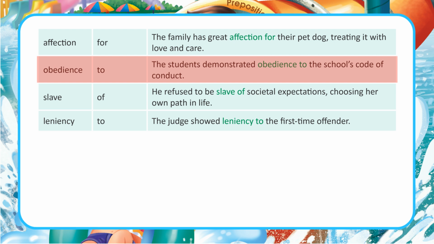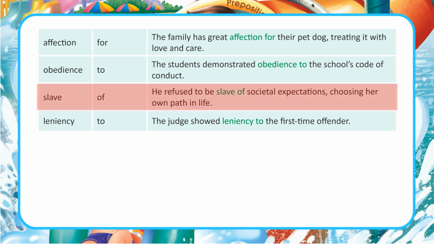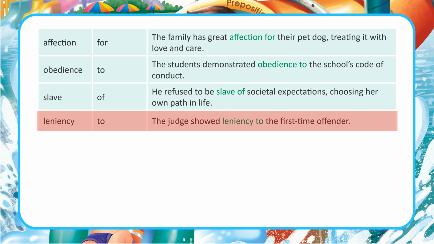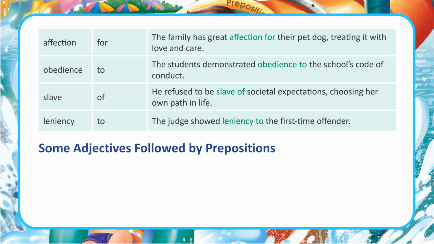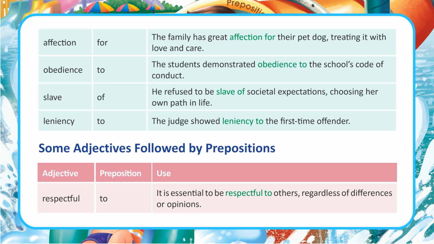The students demonstrated obedience to the school's code of conduct. Slave, of. He refused to be a slave of societal expectations, choosing his own path in life. Leniency, to. The judge showed leniency to the first-time offender. Some adjectives followed by prepositions.